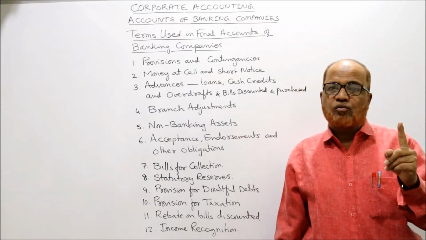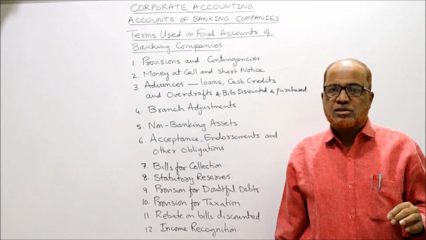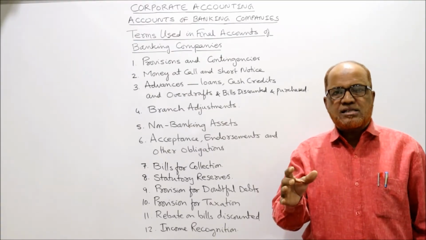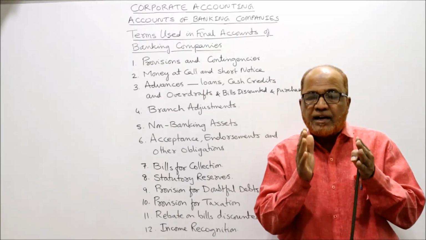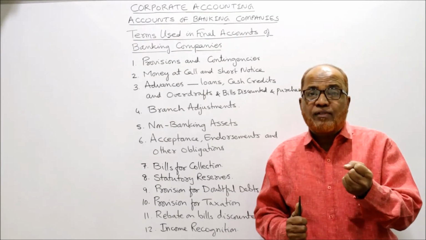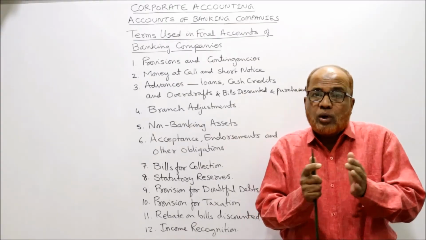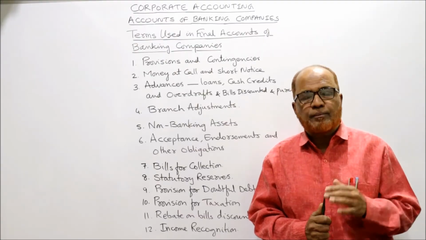Again I repeat, what are the items that will come under provisions and contingencies? First, provision for doubtful debts. See, bad debts and provision for doubtful debts will not be known to the public of a bank. Bad debts and provision for doubtful debts are not items to be told to the public. The public's confidence will be lost in the bank if it is shown. So it will be known only to the auditors, management and government, that's it, and the RBI.